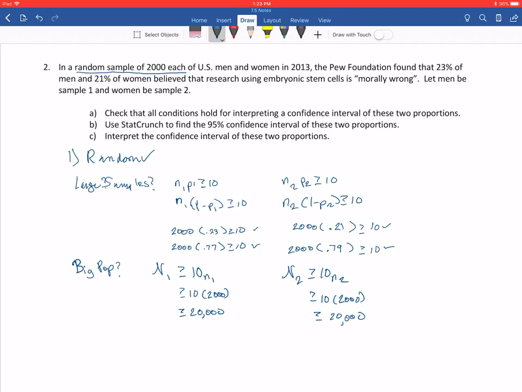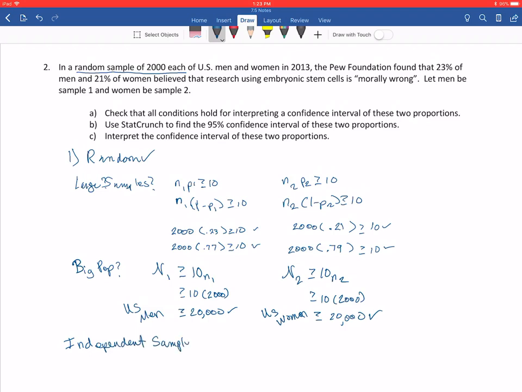So what were the populations that these were being taken from? It sounds to me like they were basically all U.S. men in one and all U.S. women in the other. So are there more than 20,000 men in the U.S.? Yes. Are there more than 20,000 women? Yes. So that's fine.